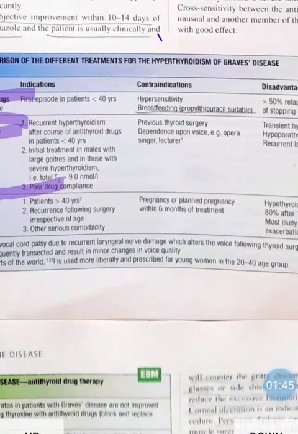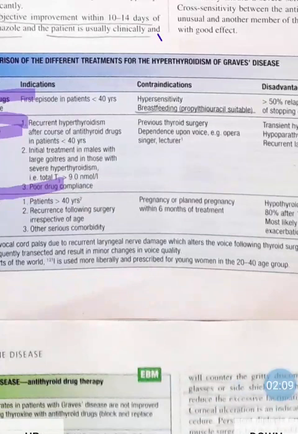Then contraindications: if the patient has hypersensitivity to any drug like carbimazole, then breastfeeding women. If a woman is pregnant or breastfeeding, we can't prescribe carbimazole. In that case we will give propylthiouracil, which is the suitable drug for pregnancy or breastfeeding women.